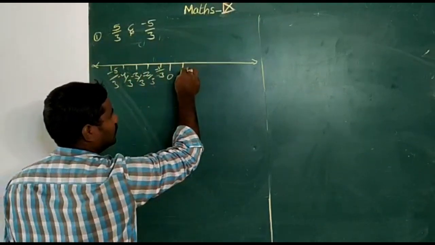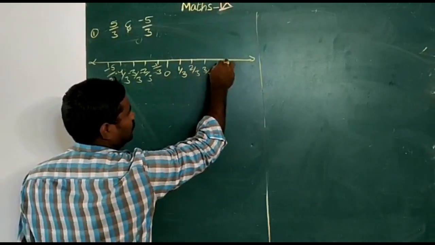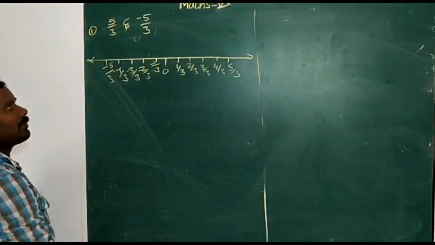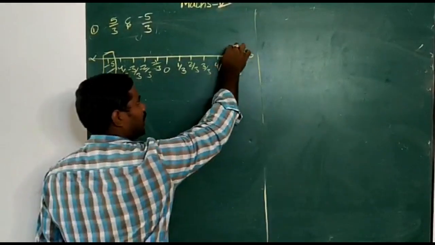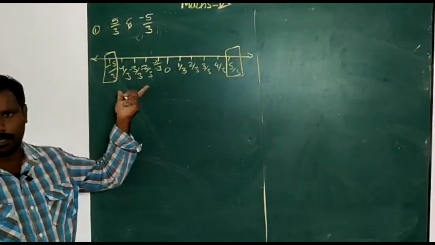And in the positive direction: 1 by 3, 2 by 3, 3 by 3, 4 by 3, 5 by 3. Now I want minus 5 by 3. This is the minus 5 by 3 and this is the 5 by 3. Like this you have to represent on the number line.